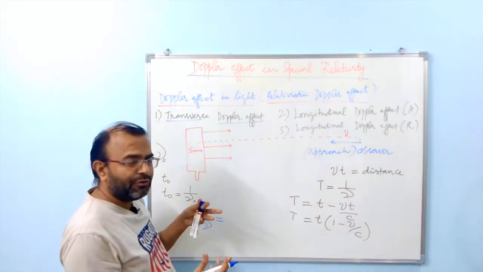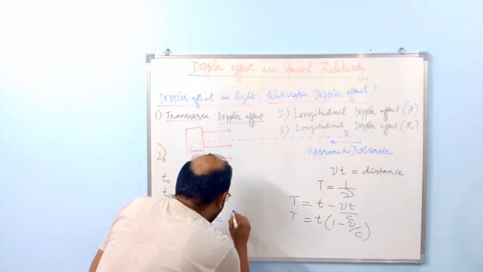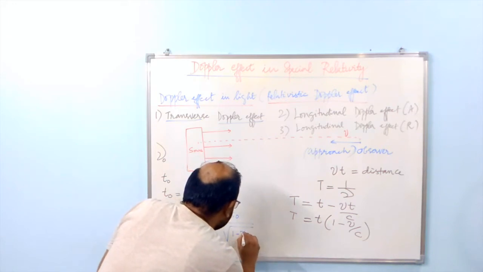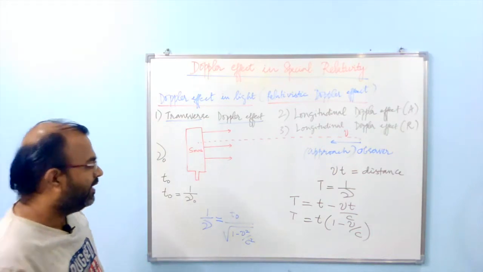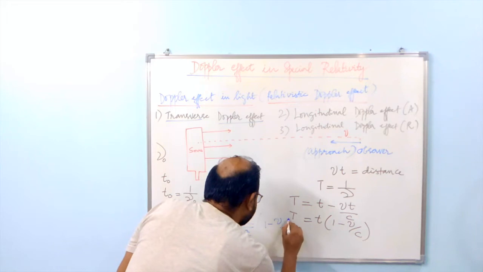So you have to use the relativistic idea of time dilation again, and therefore I write t naught over square root of 1 minus v squared over c squared, and then you have the 1 minus v over c factor remaining here.